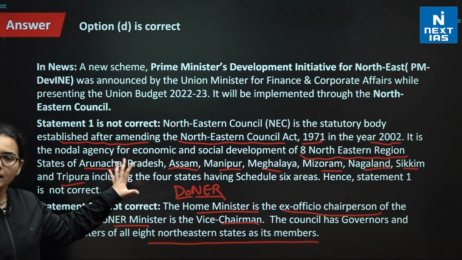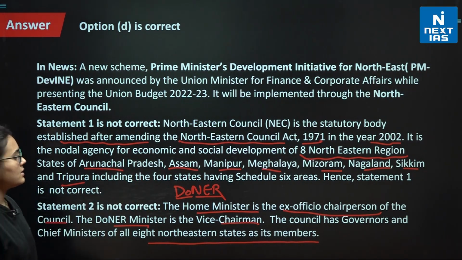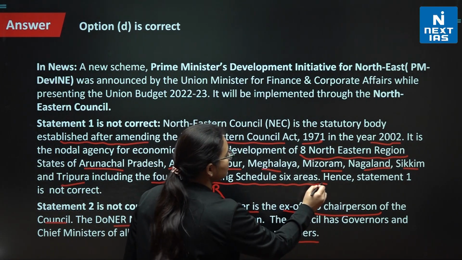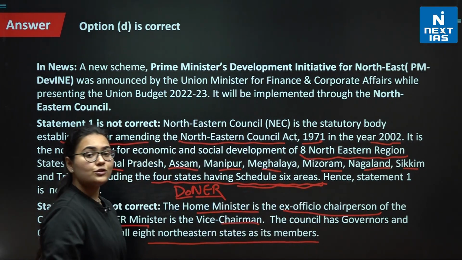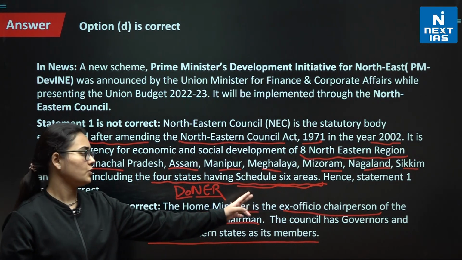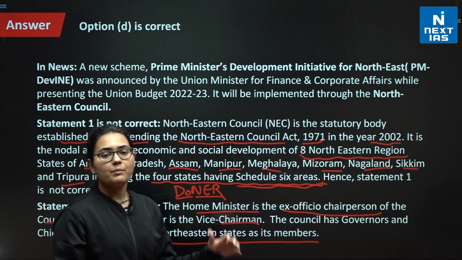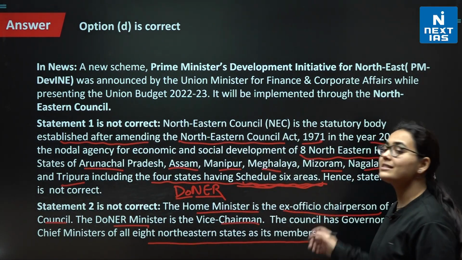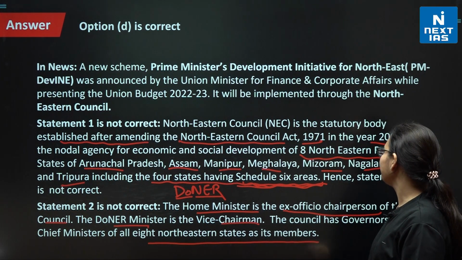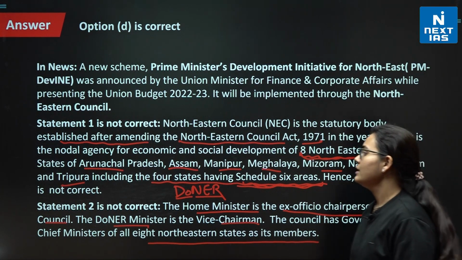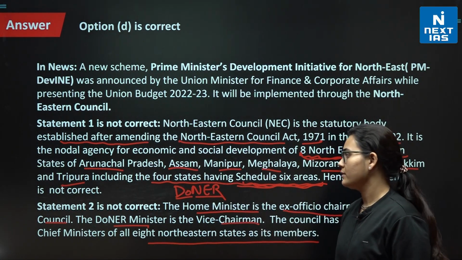Along with this, there are 4 other areas which are Schedule 6 areas. I want you to go to the comment box and please comment about the Schedule 6 areas. Statement number 1 was not correct because it only spoke about the Schedule 6 areas in the northeast, whereas this is about the 8 northeastern states mentioned here.